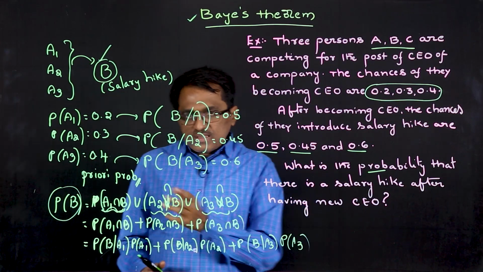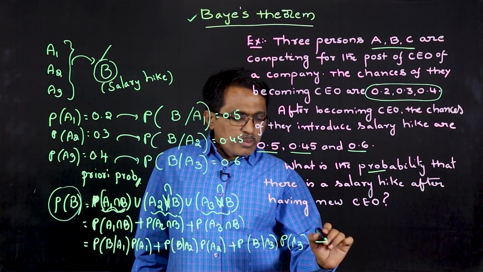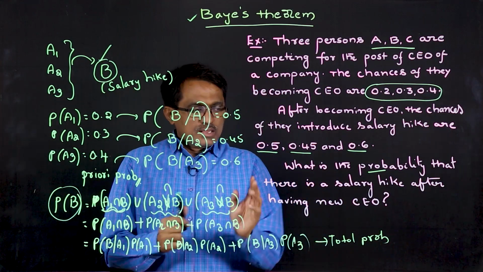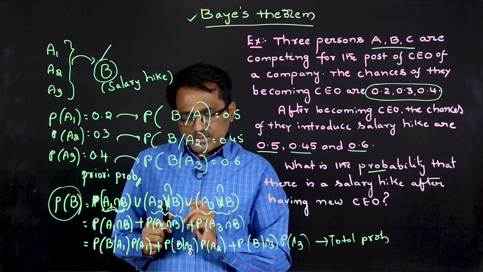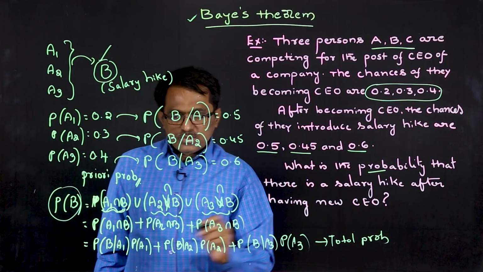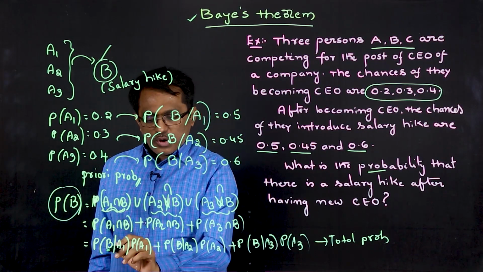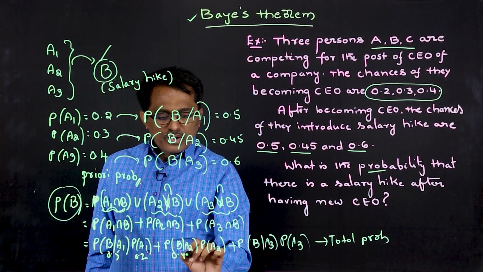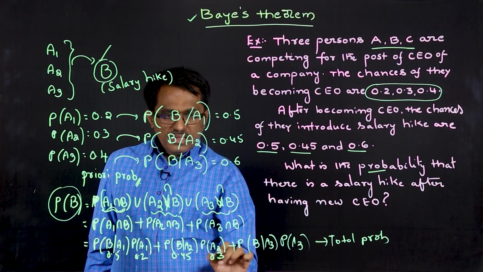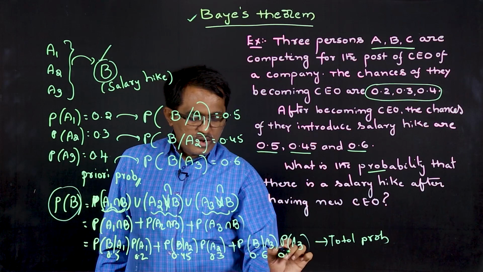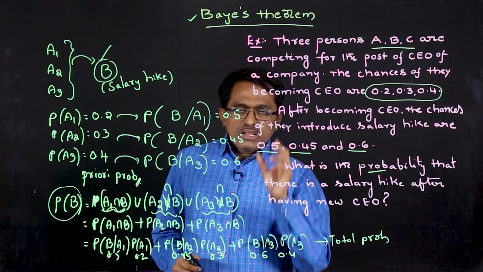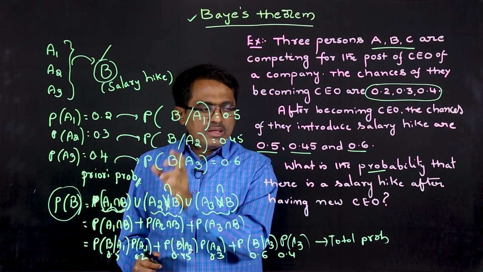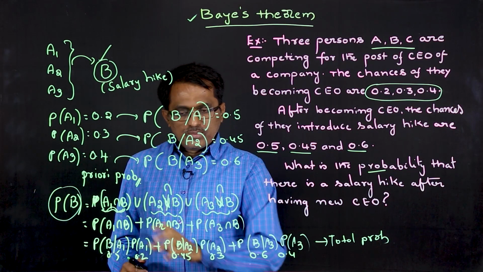So this is what we call total probability, the total probability that there is a pay hike in the organization. Now we can plug in the values. P of B given A1 is 0.5 and P of A1 is 0.2, this is 0.45 and this is 0.3, and this is 0.6 and this is 0.4. If we simplify, we will get the total probability of the event, that is, there is a pay hike in the company after having a new CEO. Right?